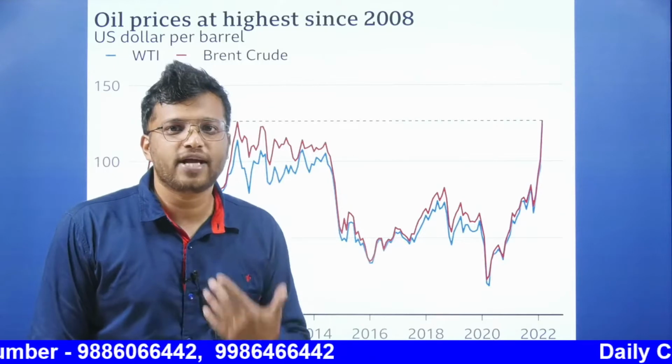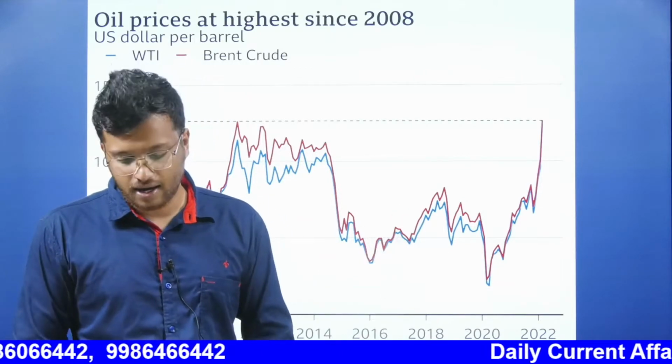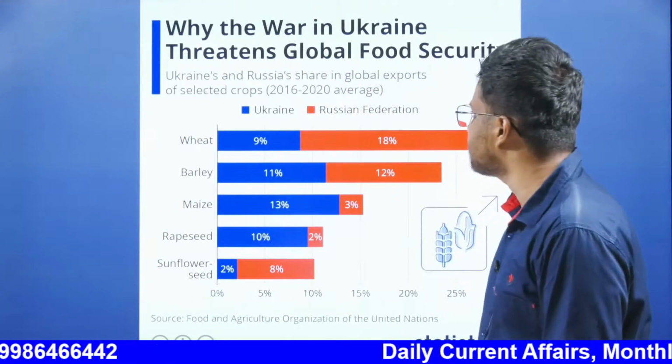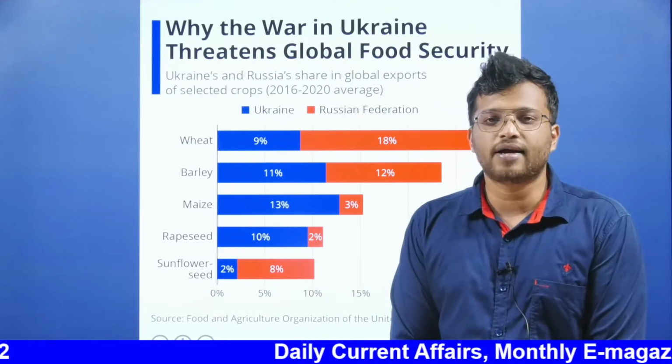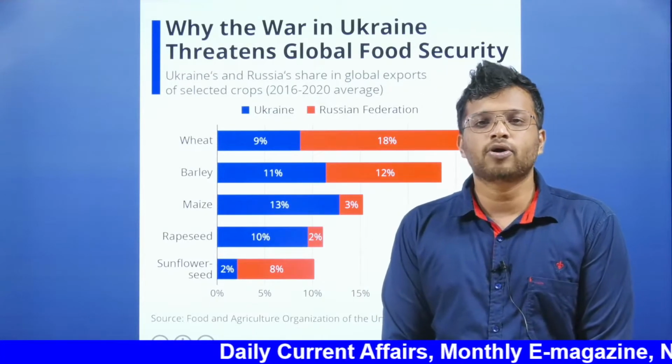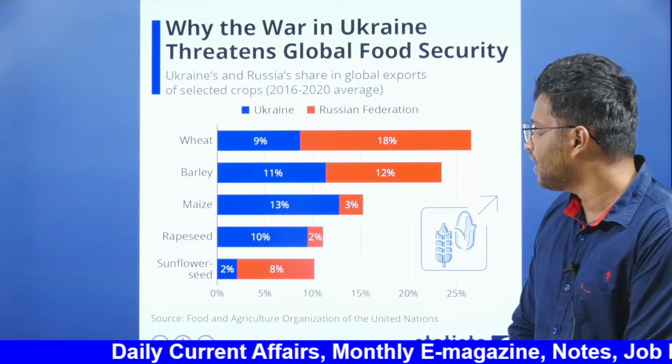It has given rise to inflation, even in the case of India as well. We will look at the implications for India ahead. Moving ahead, what else are the implications? Food security. Both countries, Ukraine and Russia, are major producers of wheat, barley and maize.